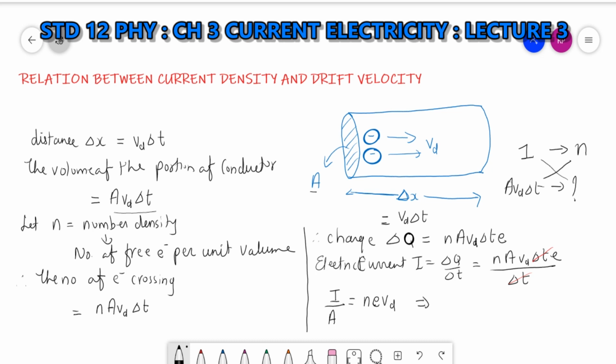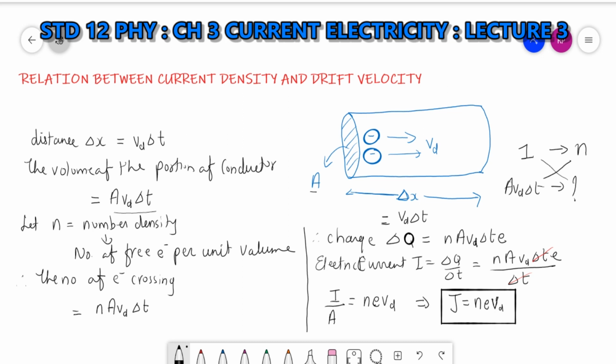So that shows that J = n e vd. This is the relation between current density and drift velocity.